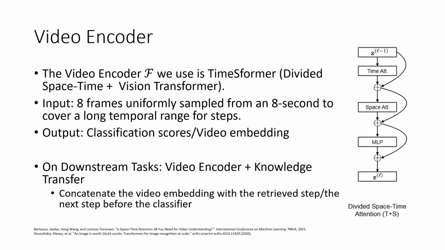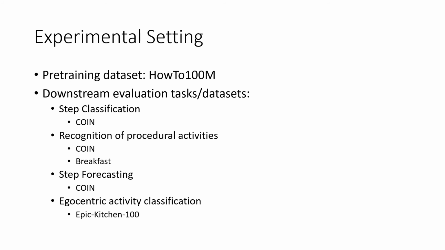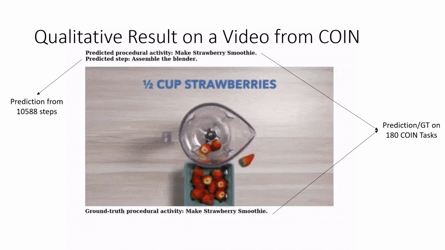The video encoder we mainly use in this work is Transformer. On downstream tasks, we explored augmenting video embeddings by concatenating them with the step embedding in the step knowledge base. In the experiments on step classification, recognition of procedural activities, and step forecasting, we train a shallow classifier based on the distantly supervised representations. On egocentric activity classification, we use our pre-trained video encoder as initialization.